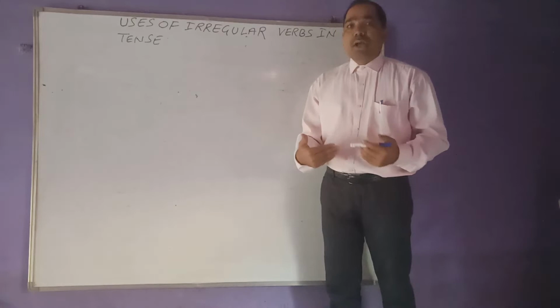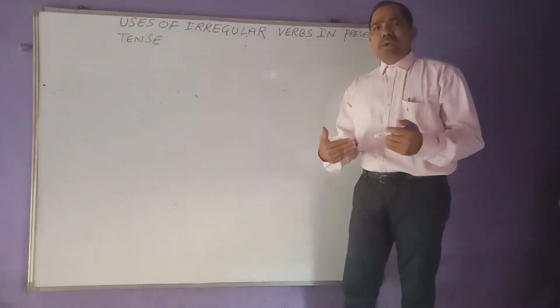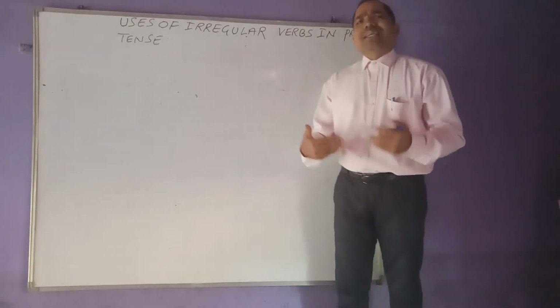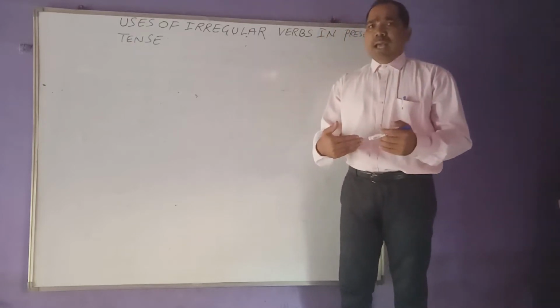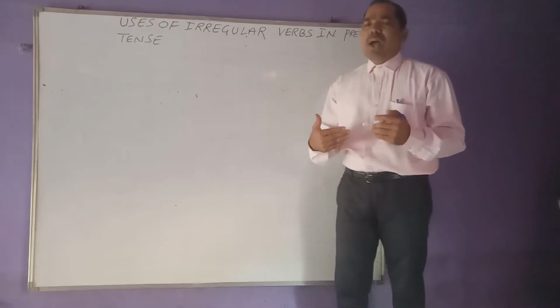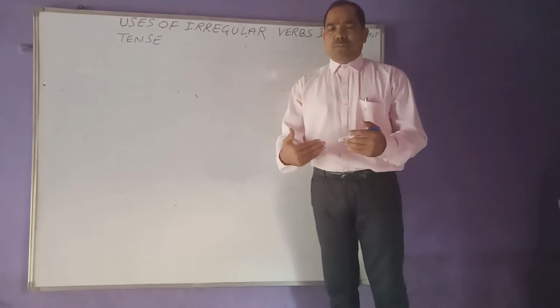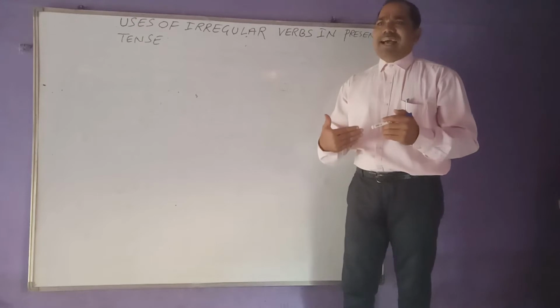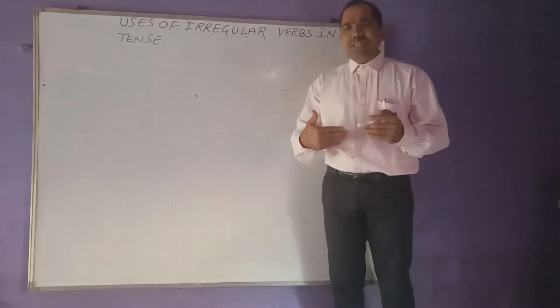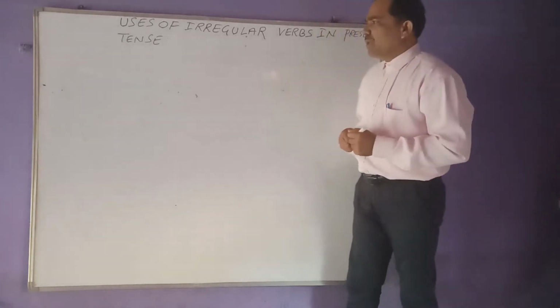Along with that, even though they are going to express the meaning of simple past also and past perfect also and present perfect also and future perfect also, such type of the verbs are declared as irregular verbs in English.